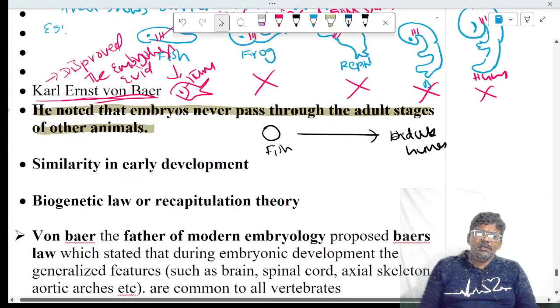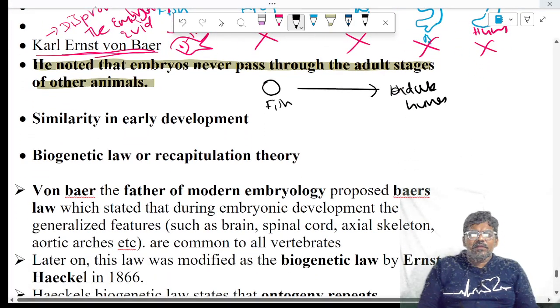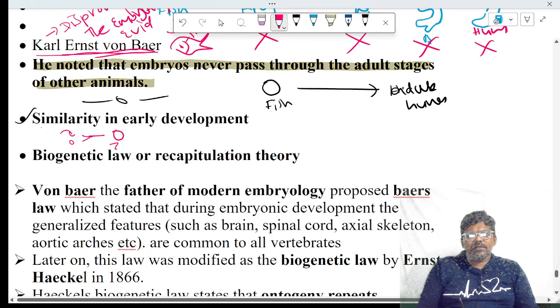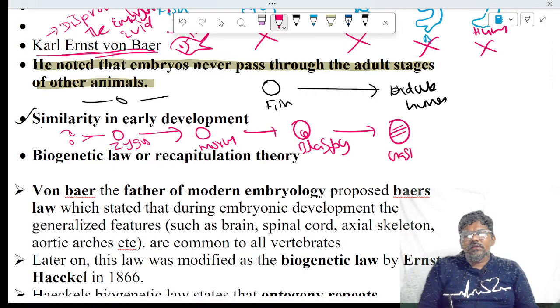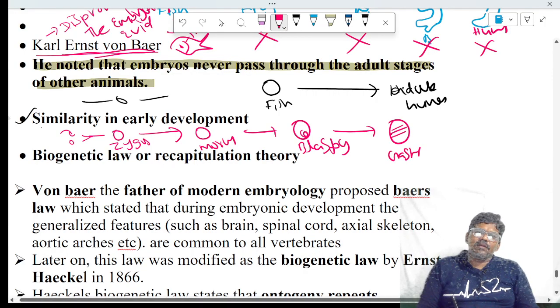Then there are some examples for embryological support of evolution. The first one is similarity in early development. In every vertebrate, the sperm joins with the ovum, leading to the formation of the zygote. The zygote starts cleavages and forms the morula. The morula becomes the blastocyst. The blastocyst again becomes the gastrula, and three germ layers are formed in the gastrula. These events are the same in all animals, and that also gives evidence for embryology.